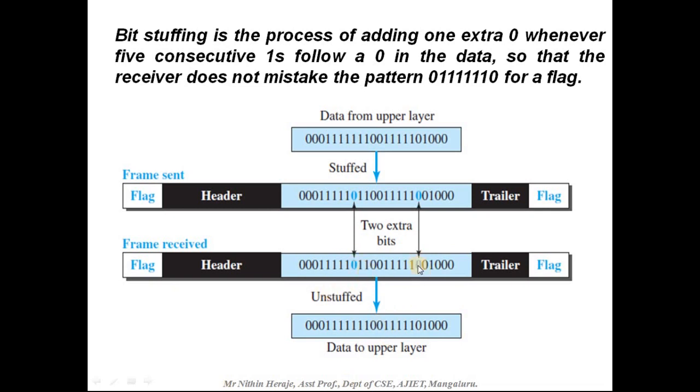Similarly here also, the bit following the 5 ones is removed, and this is the original data that has been prepared and then sent to the network layer. So this is how bit stuffing works.